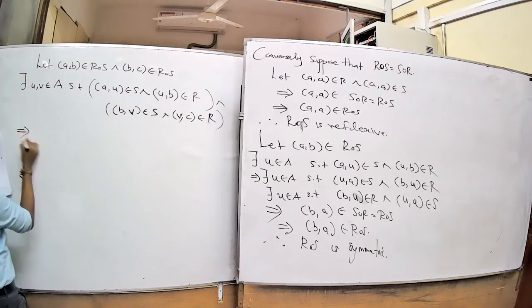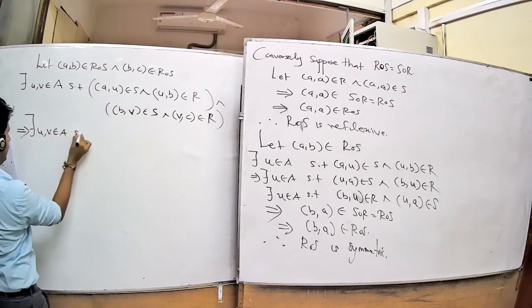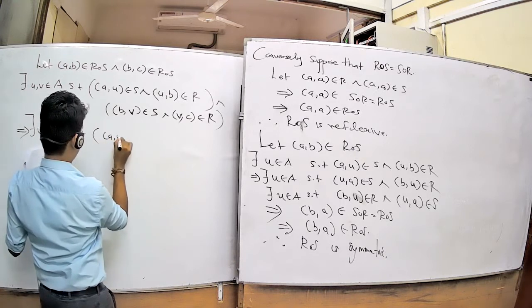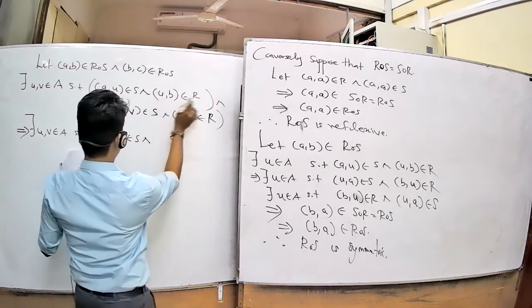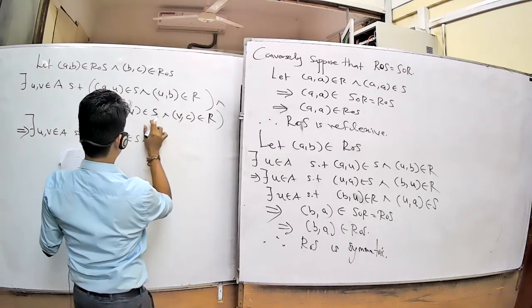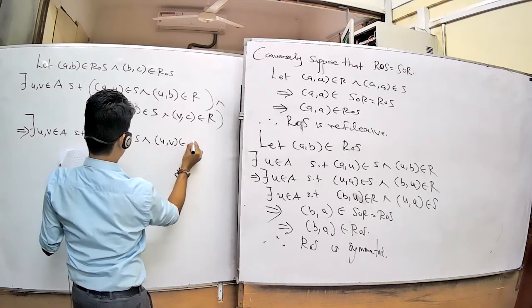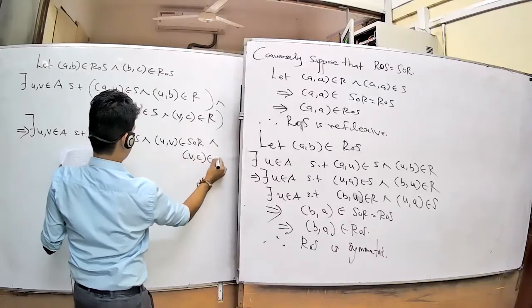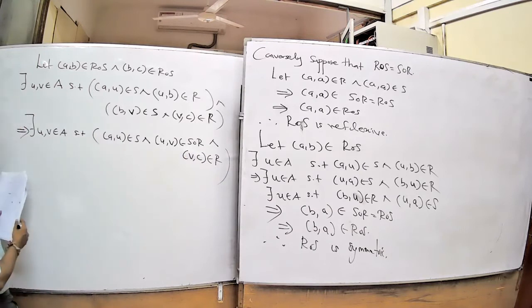Now, there exists u in A such that (a, u) belongs to S. You can take both of these: (u, b) belongs to R, (b, c) belongs to S. Therefore, (u, b) belongs to S composition R, and (b, c) belongs to R. But S composition R is R composition S, no?